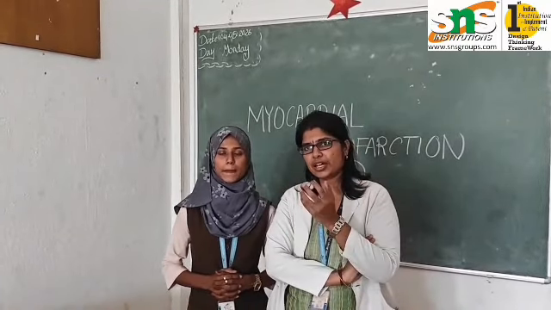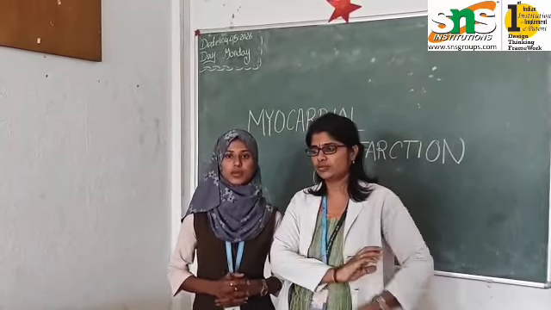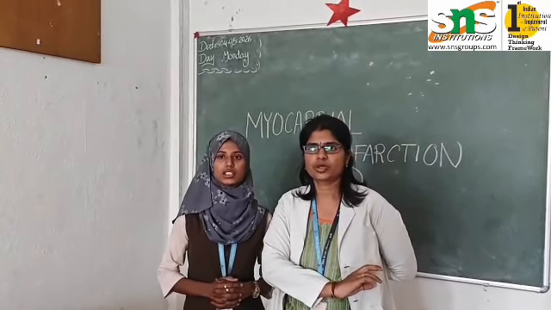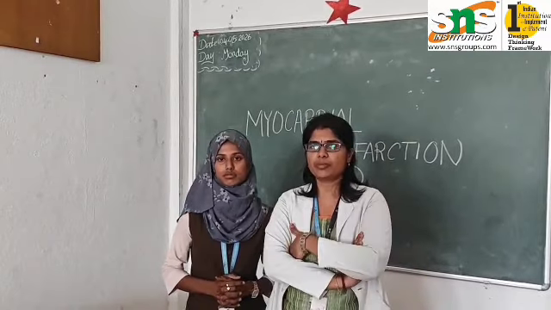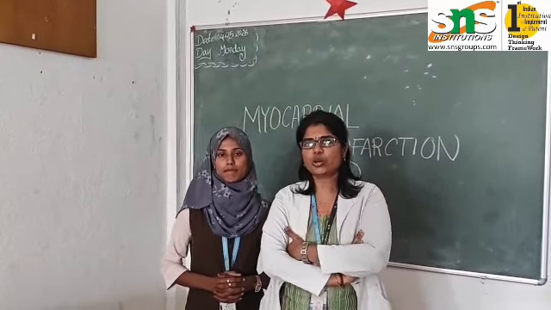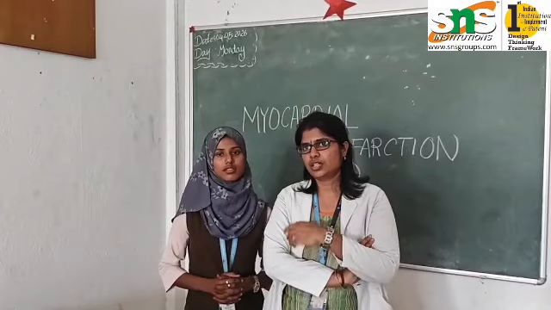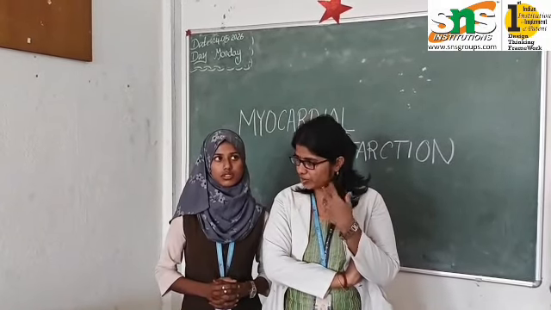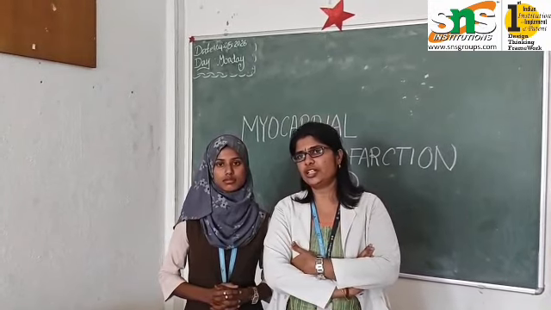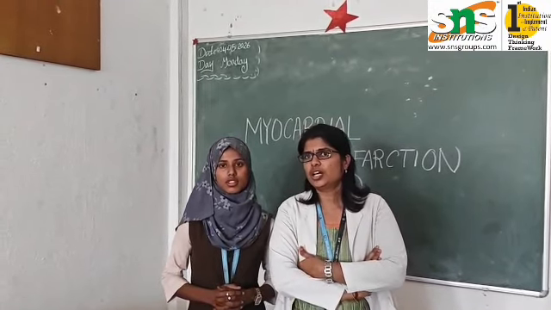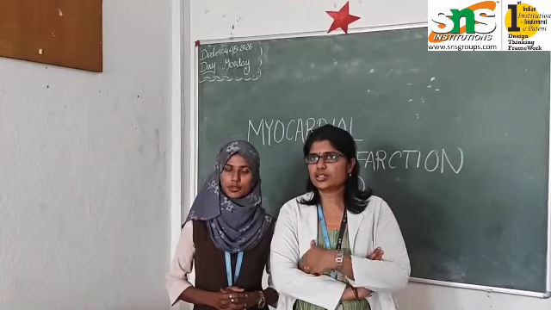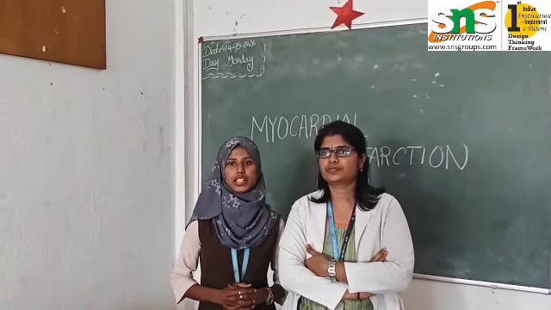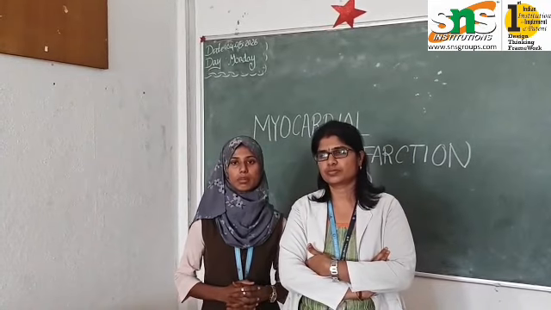Then the second one is plaque rupture. The plaque ruptures or erodes and exposes thrombogenic material. Okay, exposing thrombogenic material, and later it forms a thrombus, that is, a platelet aggregate and blood clot forms rapidly. Then it will lead to what? Coronary artery occlusion. Yes, coronary artery occlusion. The thrombus partially or completely blocks the coronary blood flow.